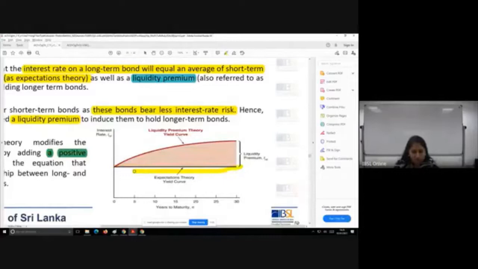So based on the expectation theory, I'm adding on something called liquidity premium. That liquidity premium is going to be increasing with the maturity. Now, what is my new yield curve? Earlier it was a flat yield curve. Now it's a positively sloping yield curve. Just for you to understand the difference.